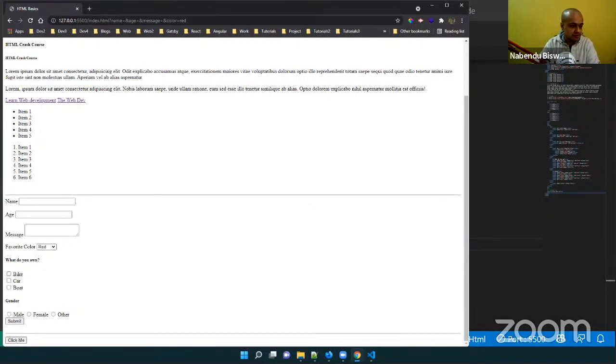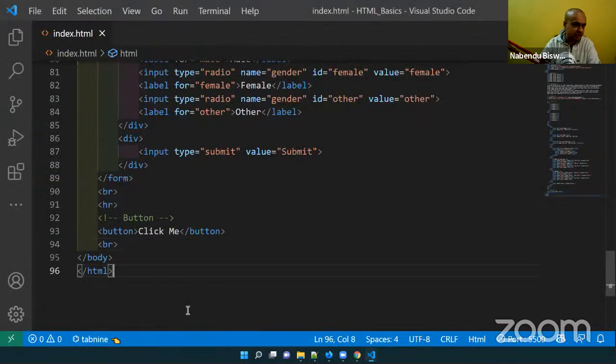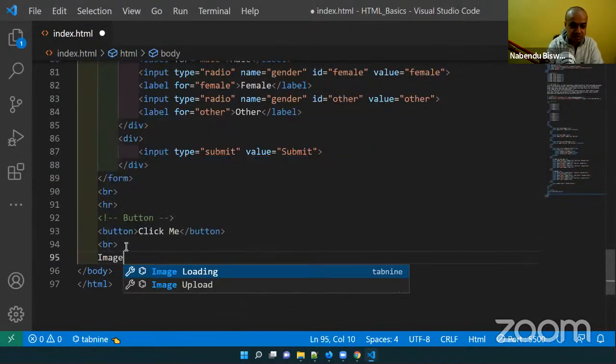Okay, so now we are going to learn about the image tag. Image tags are very important because our website looks good only because of the images. Okay, so image, I'll do it.